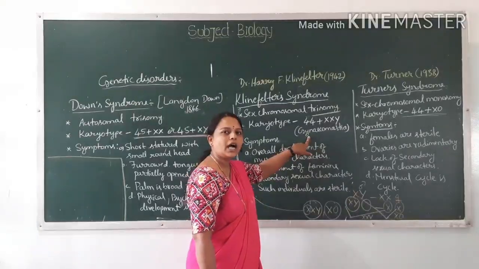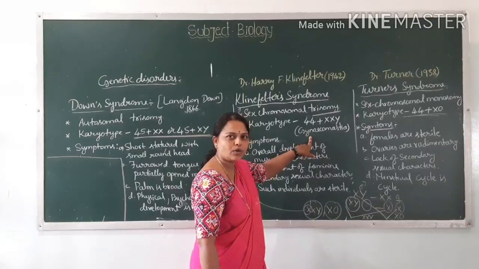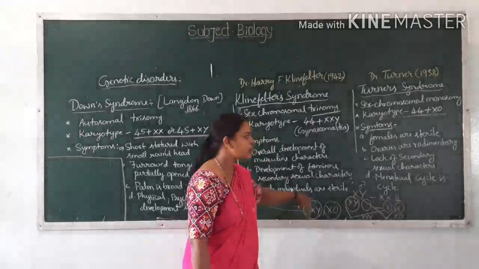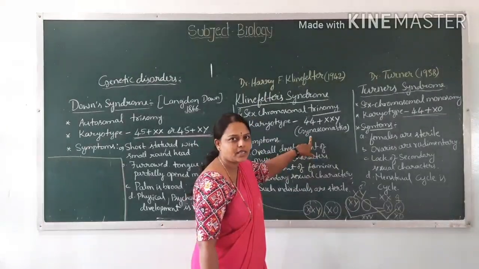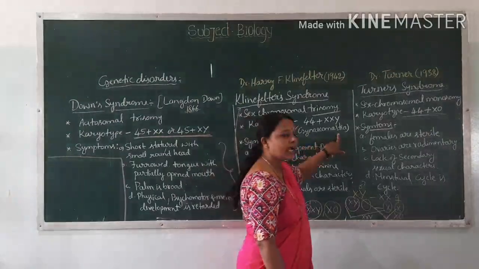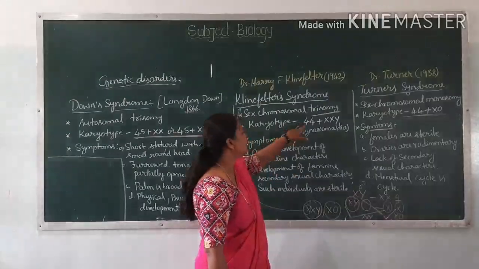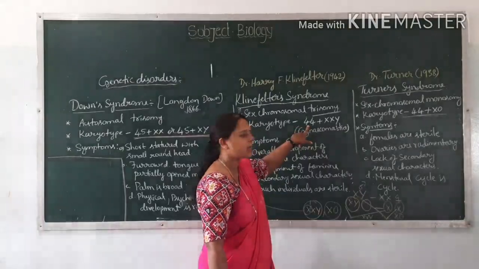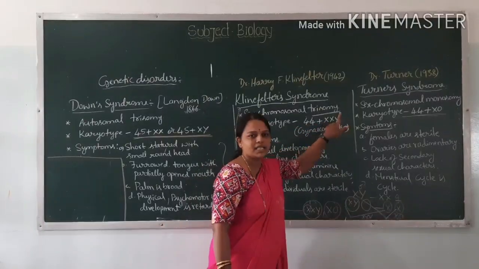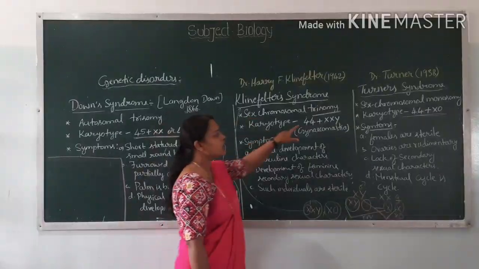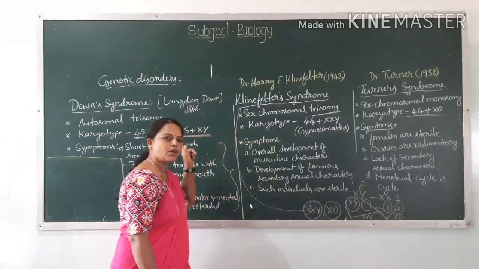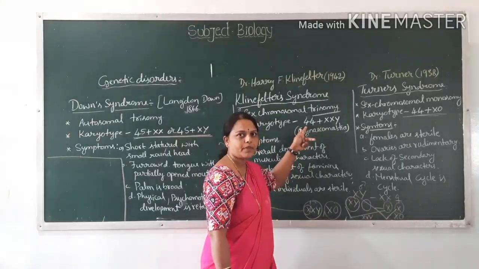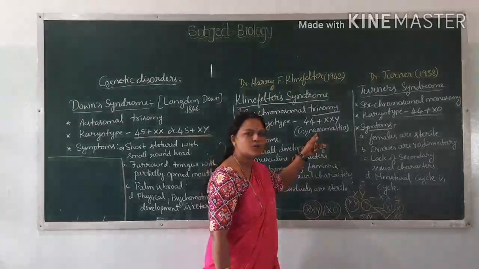These individuals are males only, showing masculine characters, but because of the presence of one more extra chromosome, they also show feminine characters. Such a condition is called gynecomastia. The karyotype is 44 plus XXY. The total number of chromosomes is 47 here: 44, 45, 46, 47. Here also 47 and here also 47. But here the extra chromosome is added to the autosomes, and here the extra chromosome is added to the sex chromosomes. So instead of 46, 47 chromosomes are going to form.